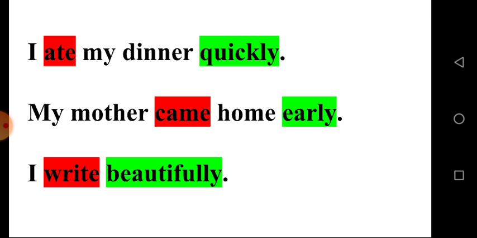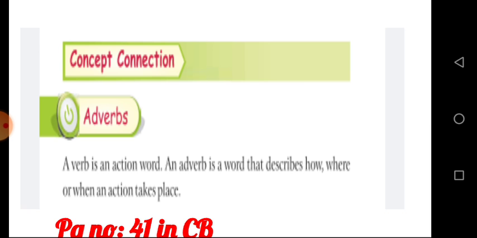My mother came home early. Came is a verb and early is an adverb. I write beautifully. Beautifully is an adverb.